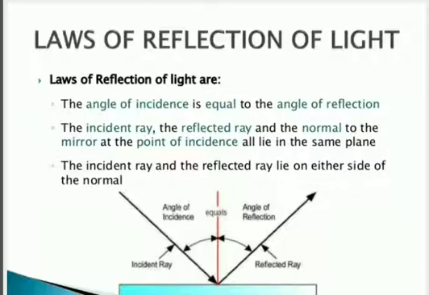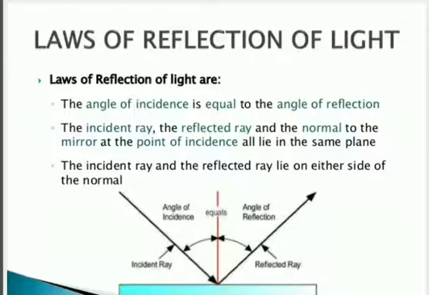What I am saying is, the incident ray, the reflected ray and the normal to the mirror at the point of incidence always lie in the same plane. The incident ray and the reflected ray always lie on either side of the normal.